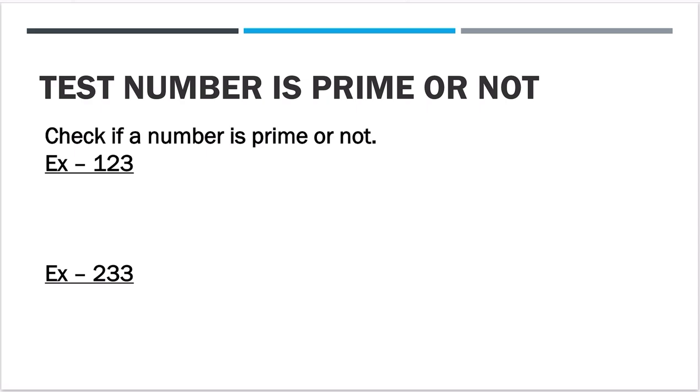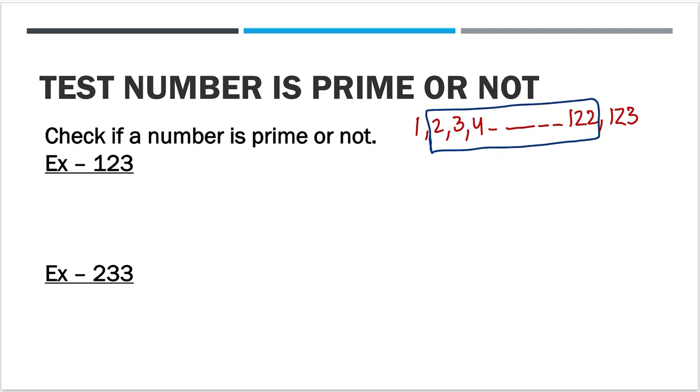One thing you can do is write all the numbers from 1 to 122, 123. Since a prime number is divisible only by 1 and itself, you have to check all these numbers. If it is divisible by any of these, it will not be a prime number. But if it is not divisible by any of these, meaning it is only divisible by 1 and itself, it will be a prime number. Very long task, not required.